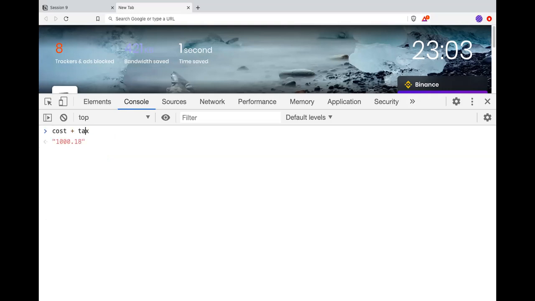How do I solve this? Because both are numbers, right? So if I write plus here, the problem is not solved. Why?